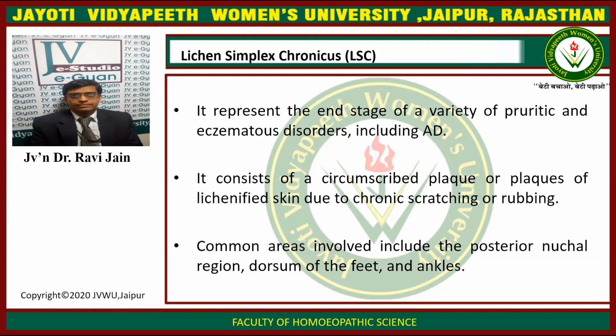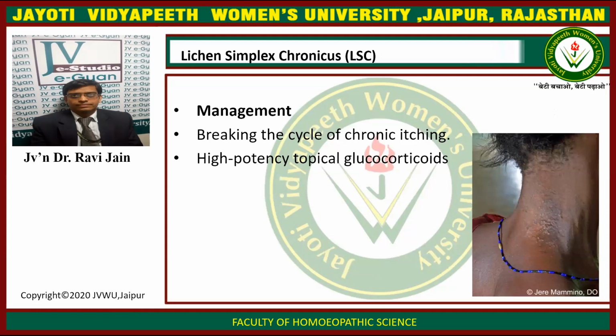The common areas involved include the posterior knuckle region, the dorsum of the foot, and ankles. You can see the image of lichen simplex chronicus. The management consists of breaking the cycle of chronic itching and high potency topical glucocorticoids.